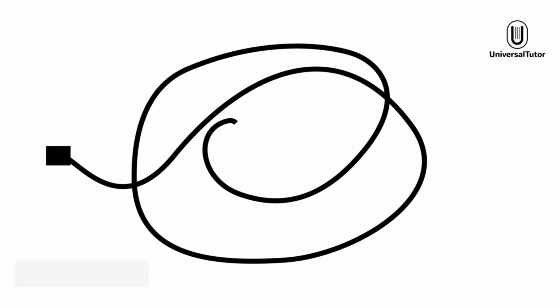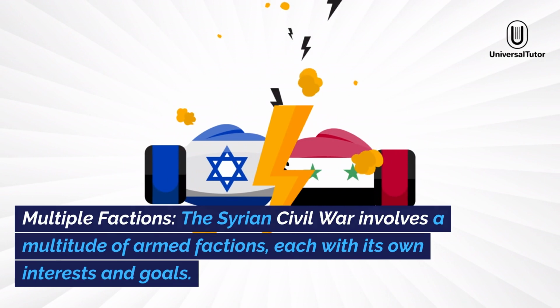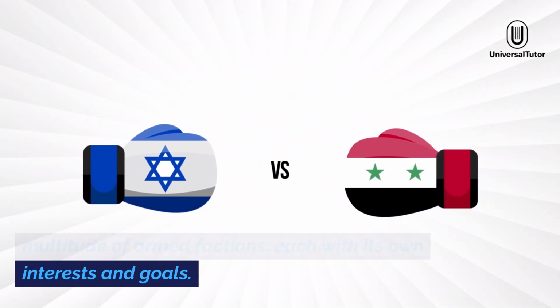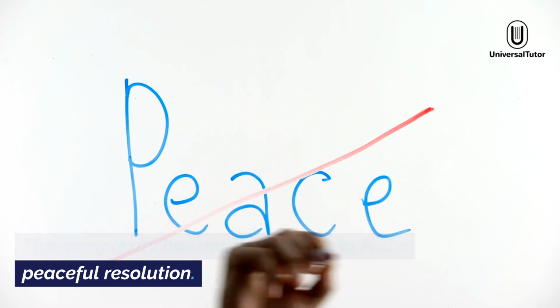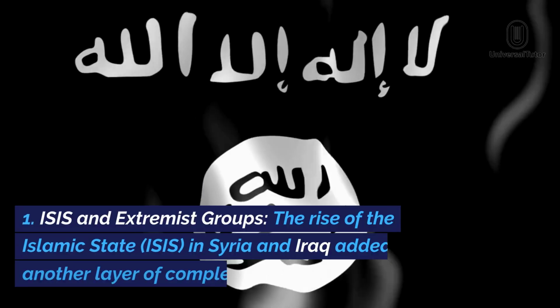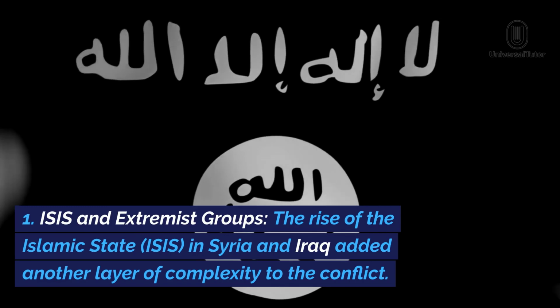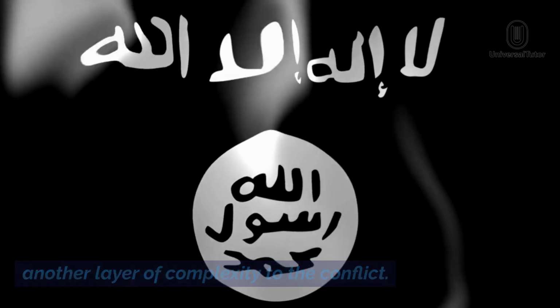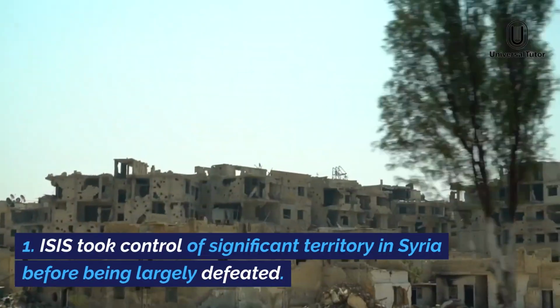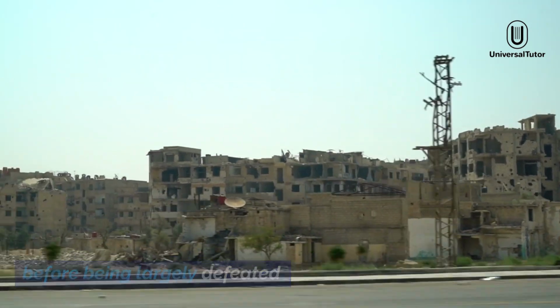Complexity. 7. Multiple factions. The Syrian civil war involves a multitude of armed factions, each with its own interests and goals. This complexity has made it difficult to find a peaceful resolution. 8. ISIS and extremist groups. The rise of the Islamic State, ISIS, in Syria and Iraq added another layer of complexity to the conflict. ISIS took control of significant territory in Syria before being largely defeated.